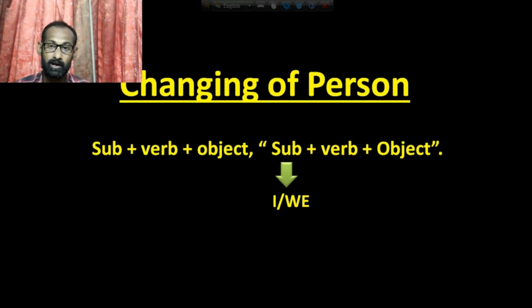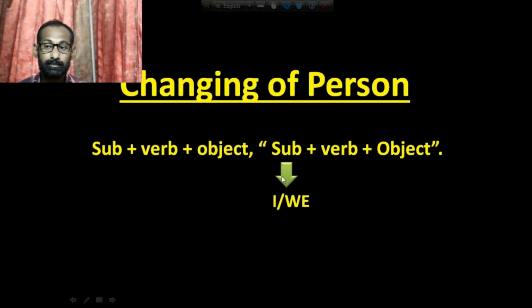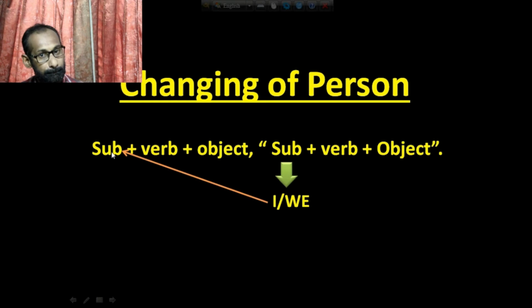Now we will learn the change of person. The first person, I and we, of the reported speech will be the subject of the reporting verb. It's very important. I'm saying again: the first person I and we of the reported speech will be the subject of the reporting verb.